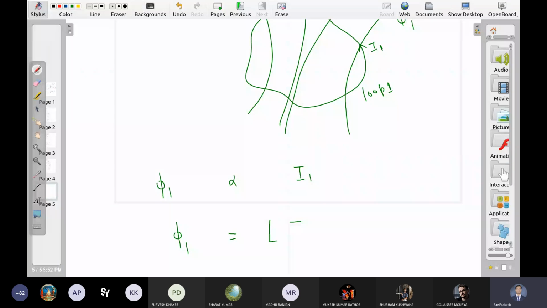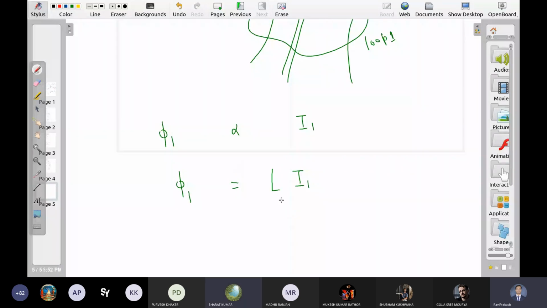What is this L? It is the self-inductance of the coil. It again depends on the size and shape of the coil.